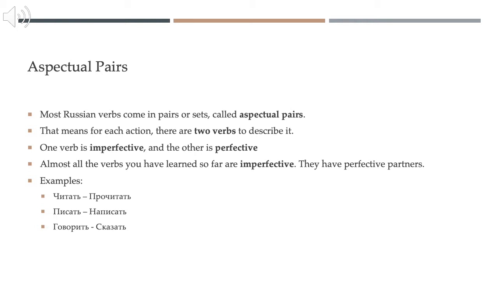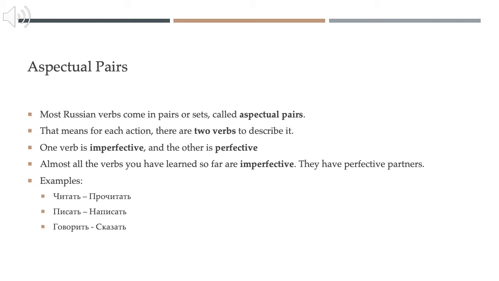And what does that mean? So most Russian verbs come in pairs or sets, frequently pairs, and these are called aspectual pairs. And so for each action, for each verb, there are actually two verbs for the action. So to read, for example, has two verbs that mean to read. One verb is imperfective and the other is perfective. So they come in these pairs with an imperfective and a perfective verb. Pretty much all the verbs you've learned so far are imperfective and they all have perfective partners.